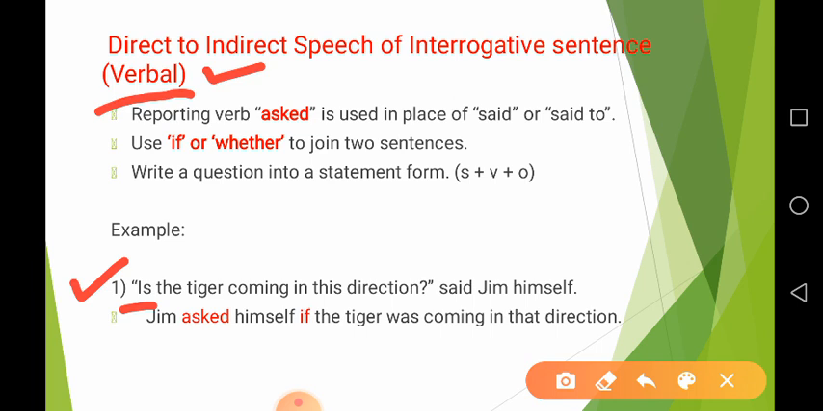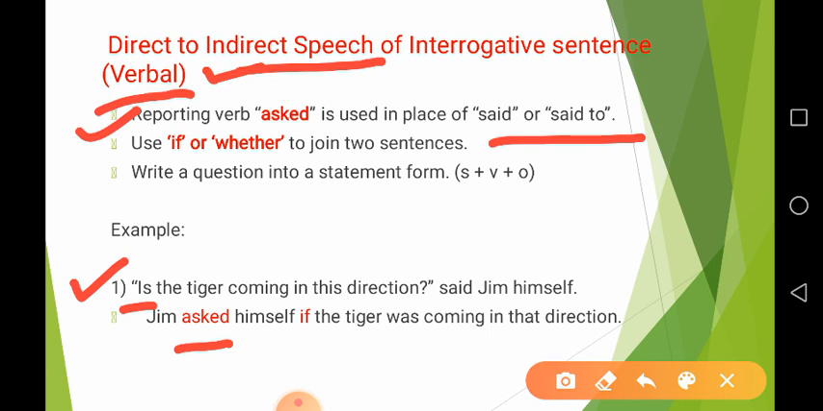When we have a verbal question as a reporting speech, we can transform it into indirect speech. But while making indirect speech of such a question, some changes should be made. The first is that the reporting verb asked is used in place of said or said to. Remember friends, the first change while making direct to indirect speech of a verbal question is that we use the reporting verb asked.